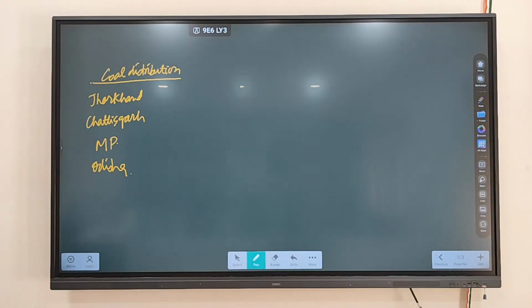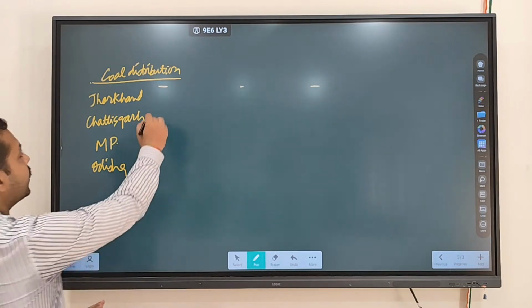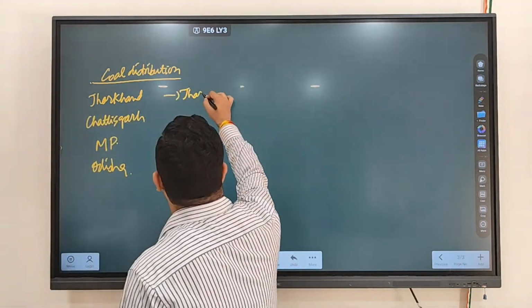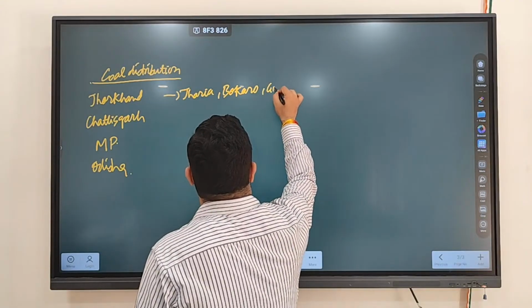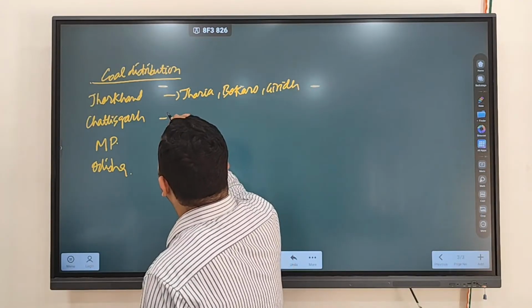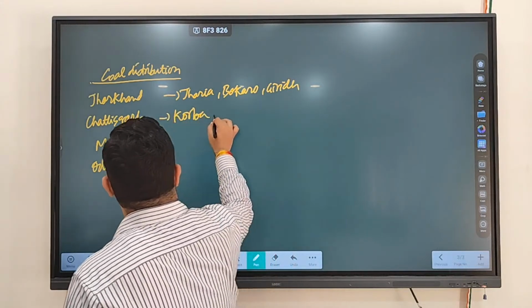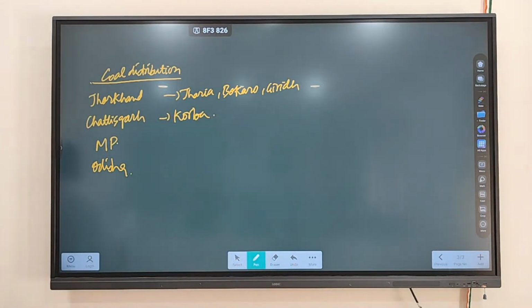You will find coal in Chhattisgarh. You will find coal in Madhya Pradesh. You will find coal in Odisha. Those are the important states. Clear? In Jharkhand, the important areas where you will find coal are Jharia, Bokaro, and Giridih. In Chhattisgarh, Korba. So Jharia, Bokaro, Giridih are regions where you will find more coal. The Korba coalfield is found in Chhattisgarh. Clear?